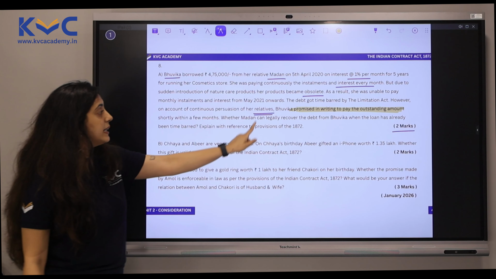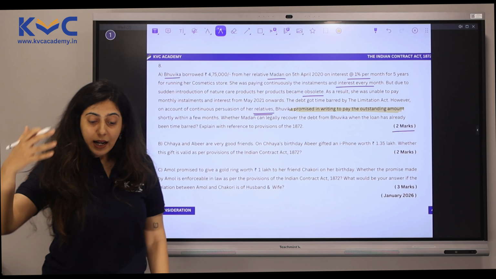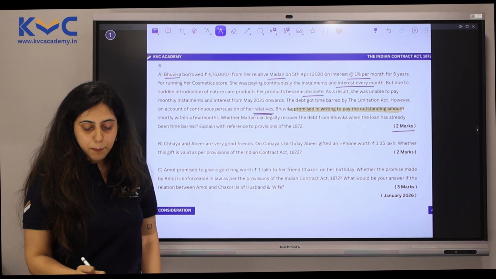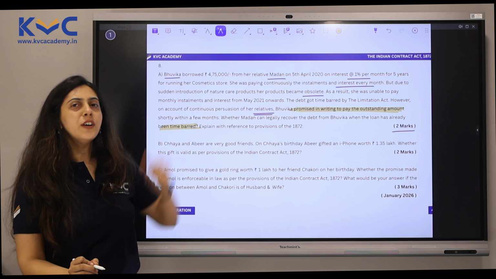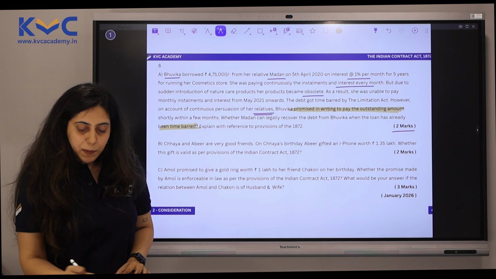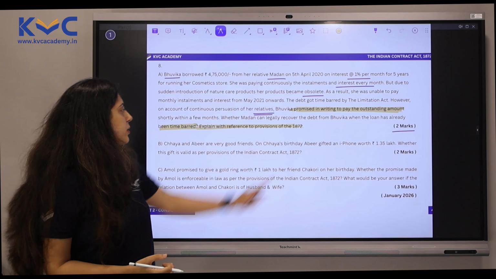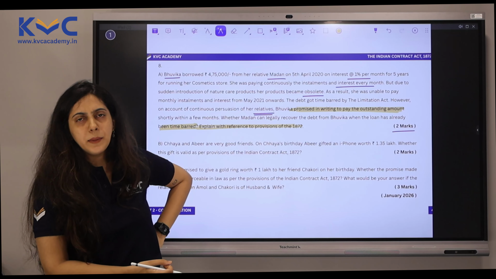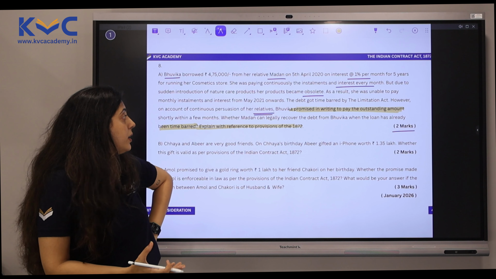Whether Madan can legally recover the debt from Bhuvika when the loan has already been time-barred. Something that we just studied is asked in the form of a case here. Explain with reference to the provisions of the Indian Contract Act 1872. The act is missing here, but you know the act by now. So now you tell, can Madan legally recover the debt from Bhuvika?